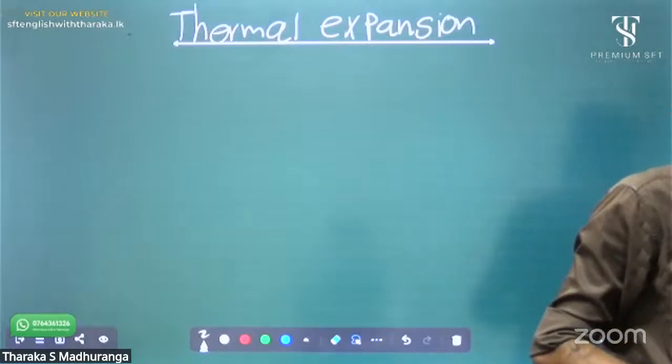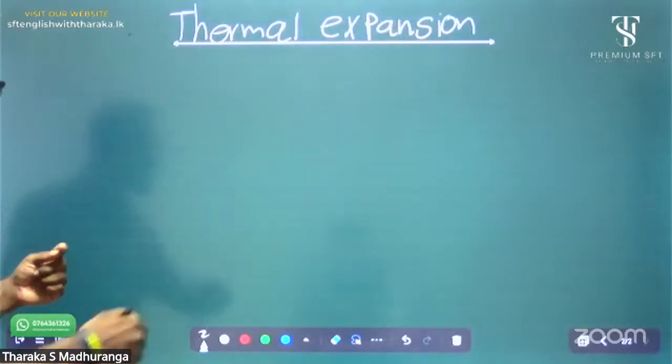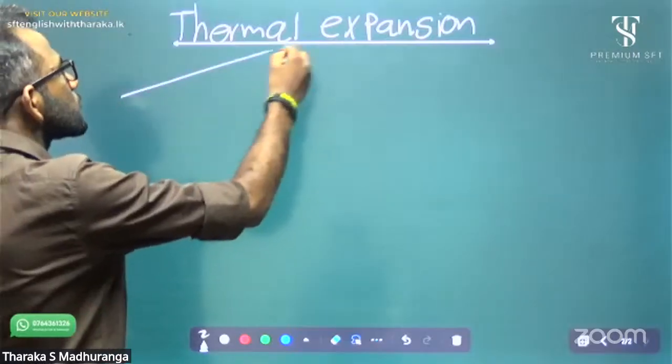What are the types? Thermal expansion has mainly three types.